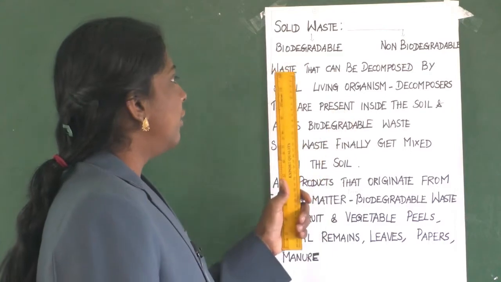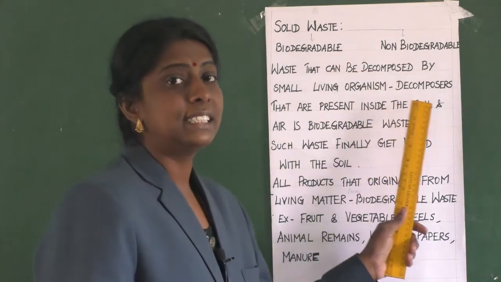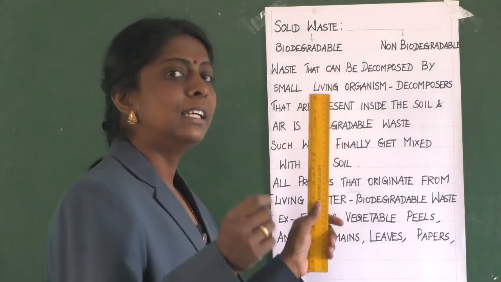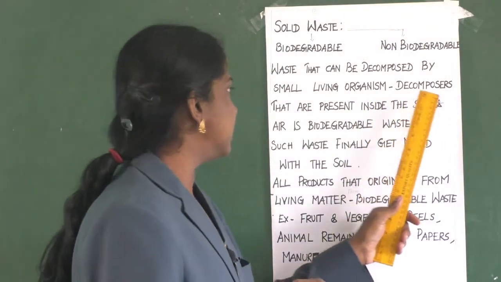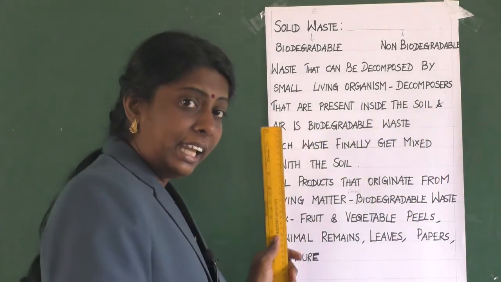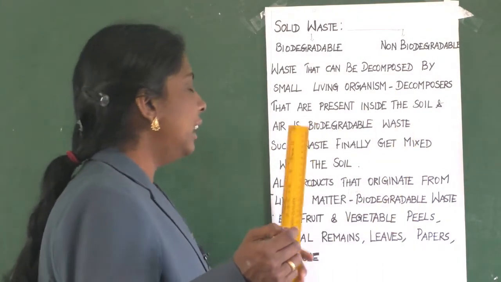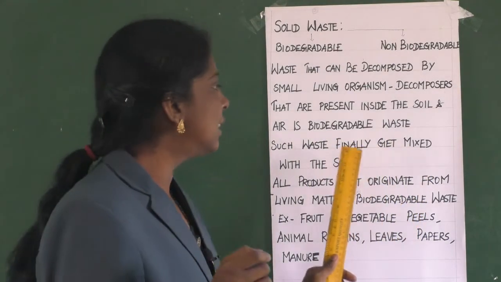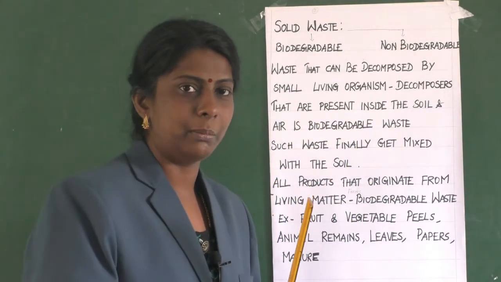Waste that can be decomposed by small living organisms, microorganisms called decomposers, present in the soil and air, is called biodegradable waste.